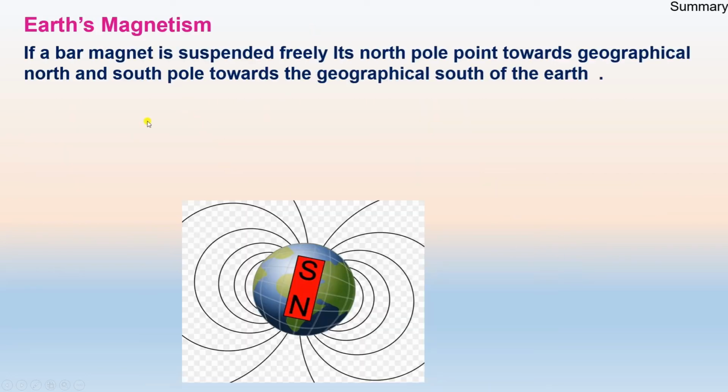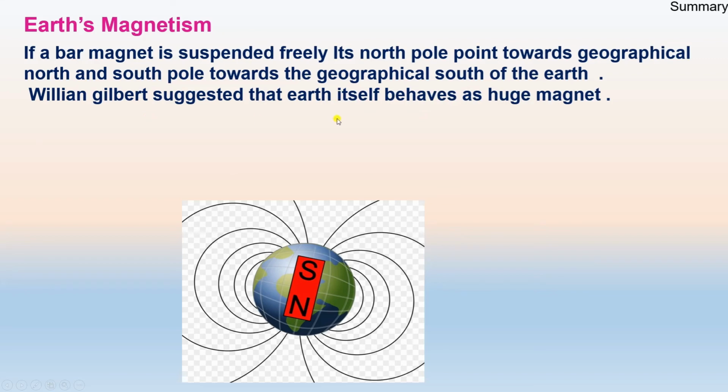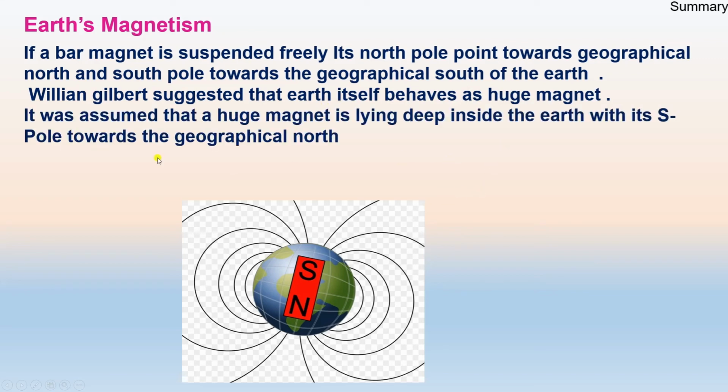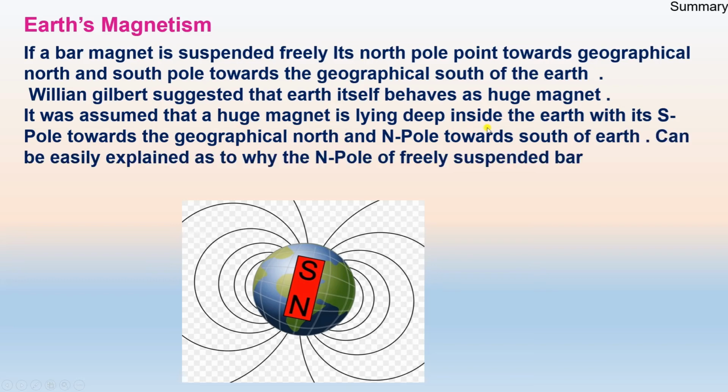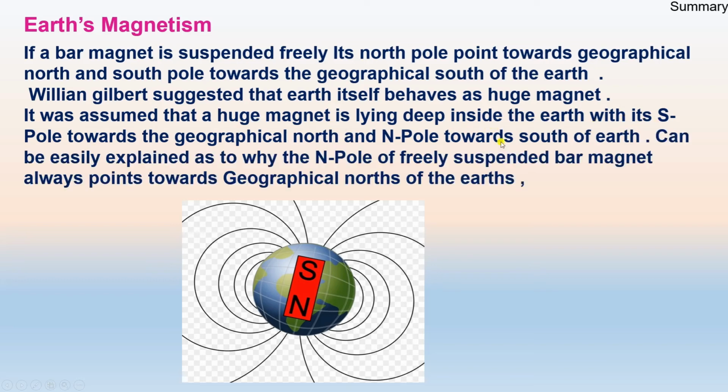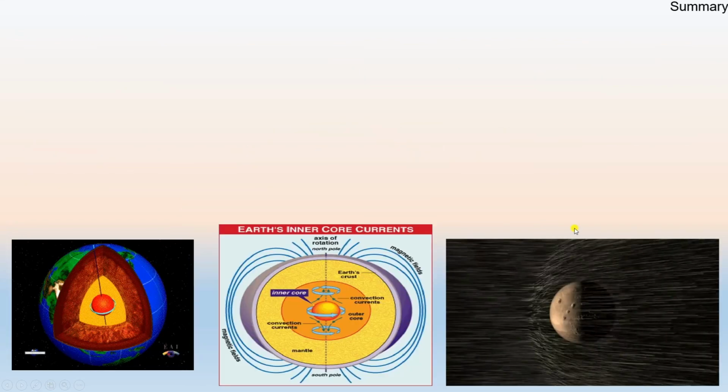We have discussed Earth's magnetism. If a bar magnet is suspended freely, its north pole points toward the geographical north and its south pole toward the geographical south of Earth. William Gilbert suggested that Earth behaves like a huge magnet. It was assumed that the magnet is lying deep inside the Earth, with its south pole toward the geographical north and its north pole toward the geographical south.